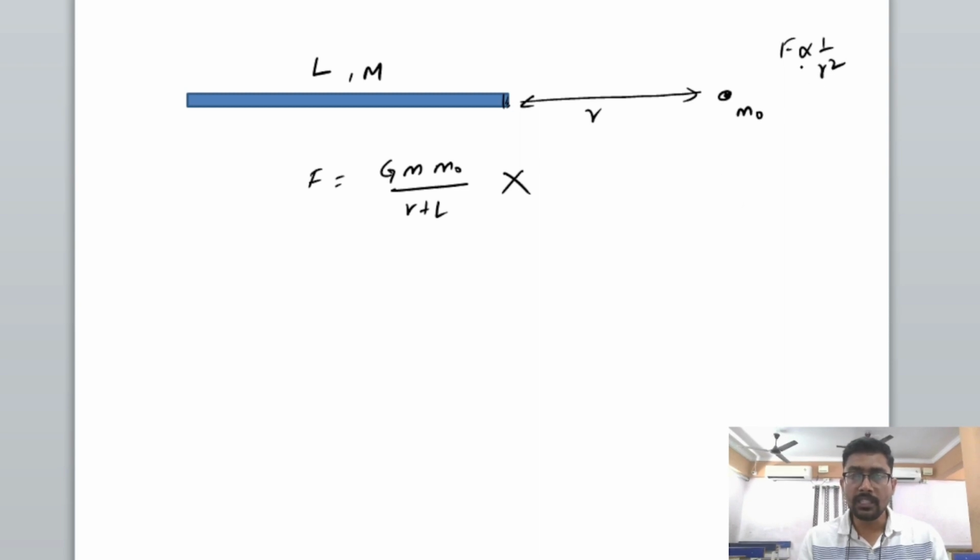If gravitational force is inversely proportional to r square, then there will be no same force acting on the other side. And here I can't take the center of gravity. I cannot use the center of gravity concept to find out the gravitational force by just taking it from the center.